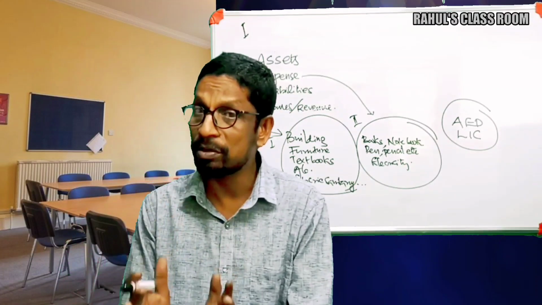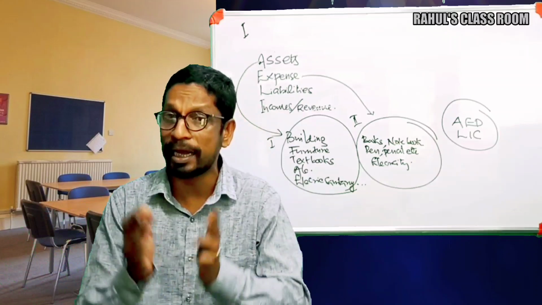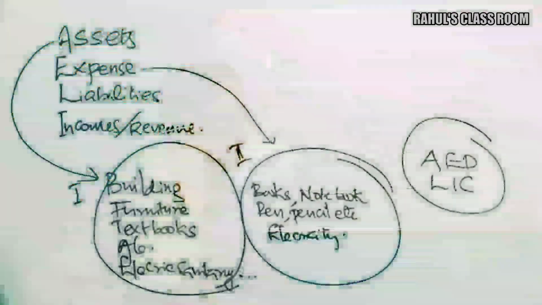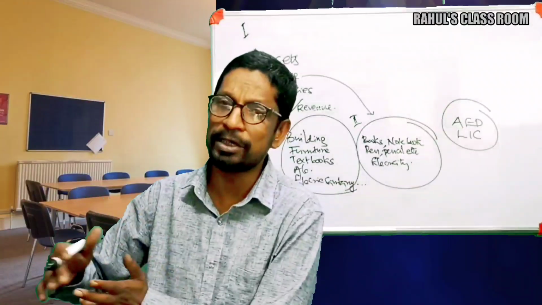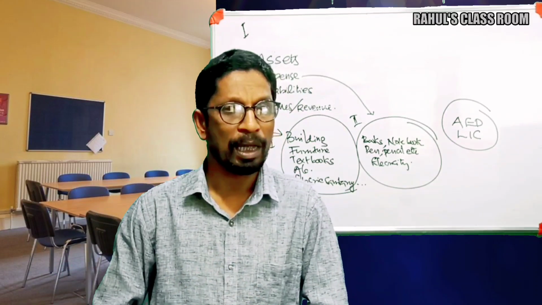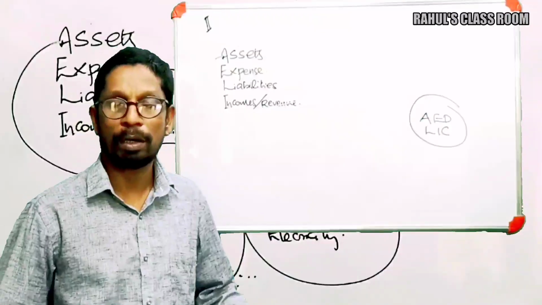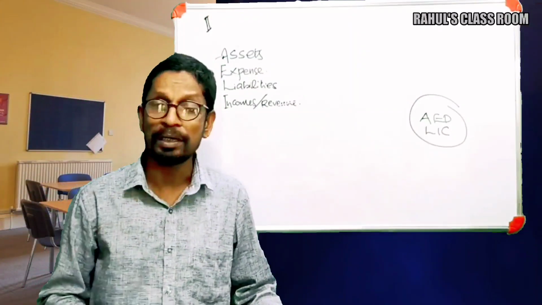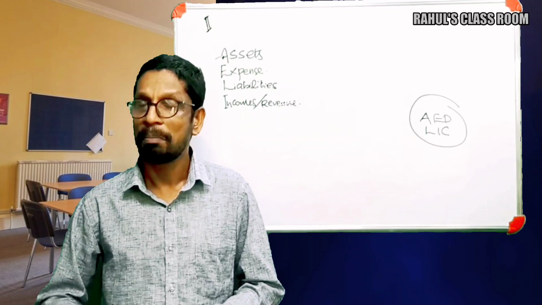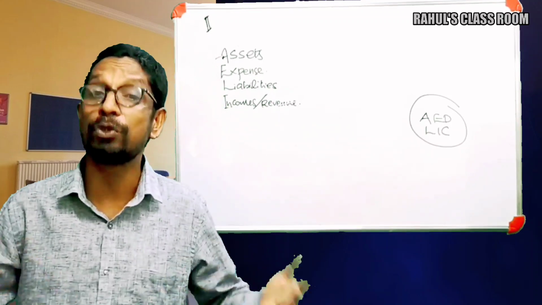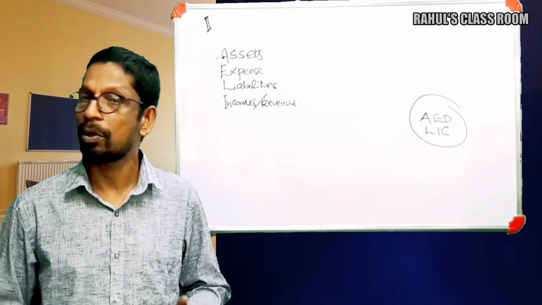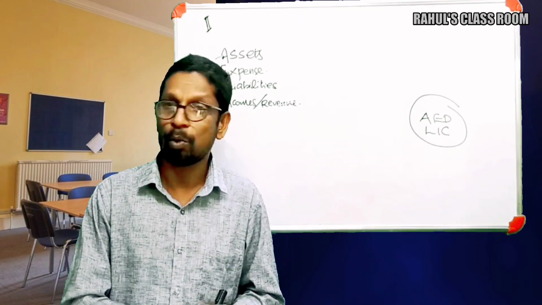So listen now. In case when we are consuming an item, its value will be gradually reduced. Check the life of an electricity bill: its life extends up to a maximum period of 2 months. And we know the life of a notebook. But check the life of buildings. So asset means the items which are used continuously for doing an activity, but the term expenses means the items, goods or value which are consumed for doing an activity.